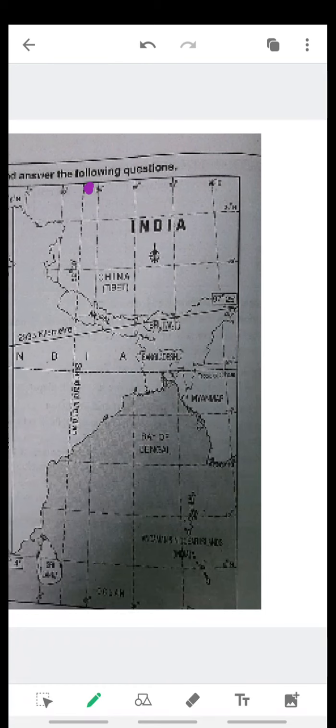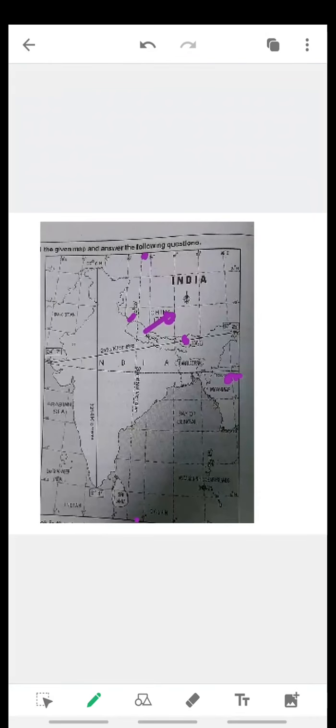Then the 23.5 northern latitude moves through the center of India. This is called the Tropic of Cancer. That is also important for us. Like that, our frontier countries, Bhutan, Myanmar, Nepal, are also important for us. So go through all the items which are given in the textbook. Refer to them once so that we can easily score high marks.